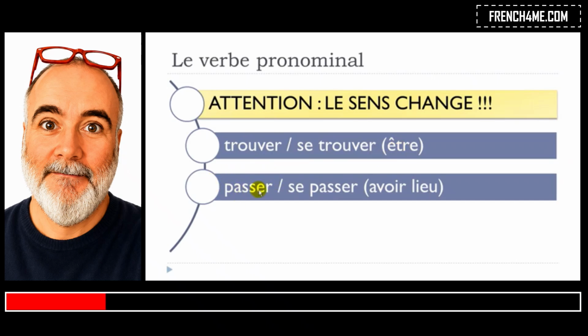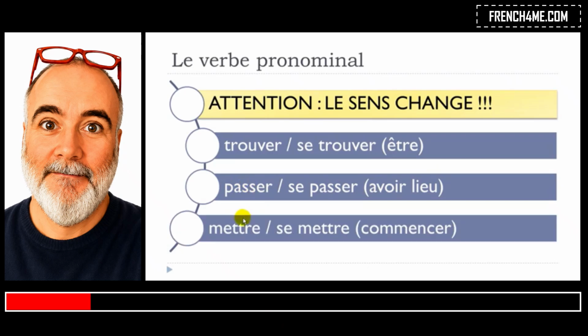Passer, to pass. Se passer, avoir lieu, so to take place. Okay? And then mettre, to put. Se mettre, well, it's to start. Commencer, to start something. So remember, trouver, to find.